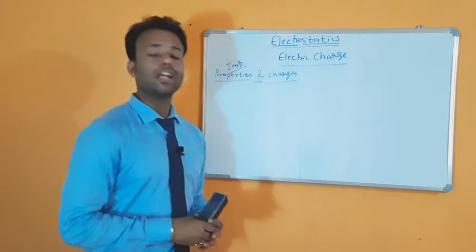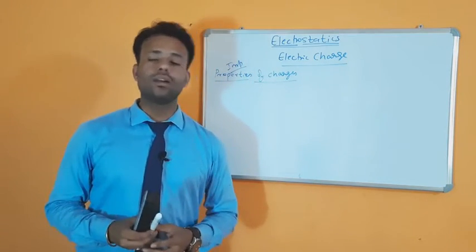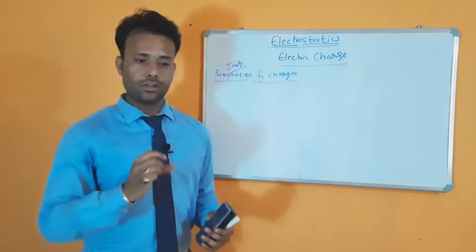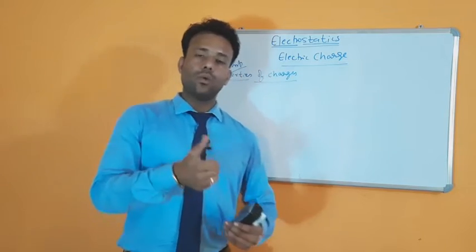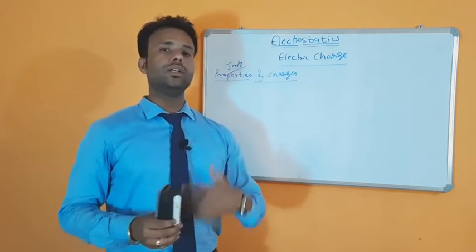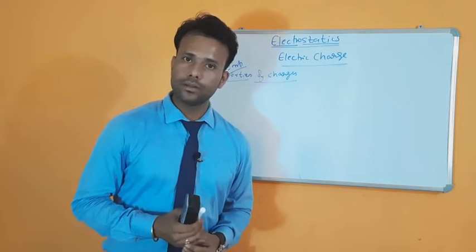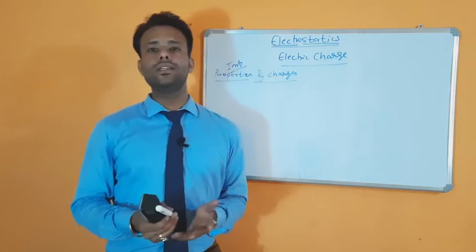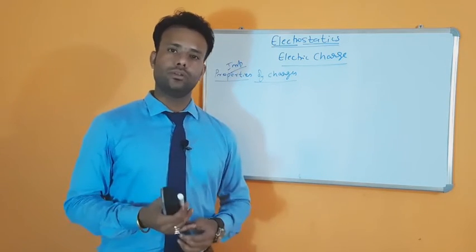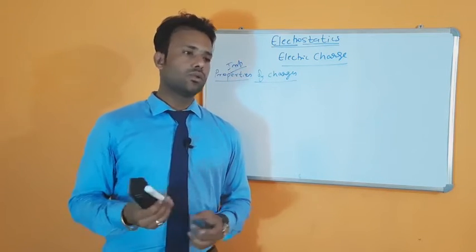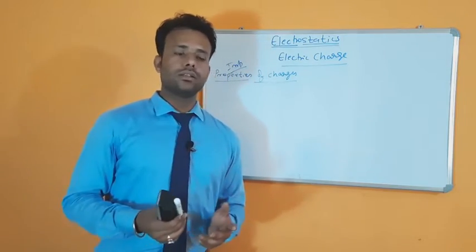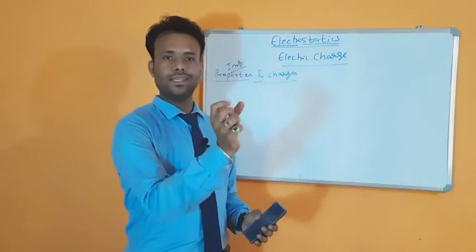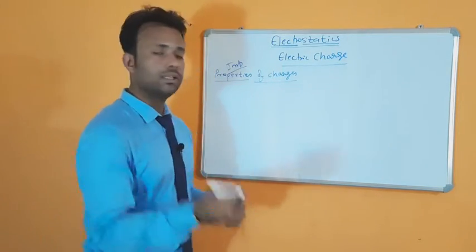And here in electrostatics, we studied that the quantization of charge is nothing but the electron. We can transfer at least one electron from one body to another body, right? We can transfer more than one electron, but obviously we can't transfer half an electron. So if you are transferring one electron from body A to body B, that means the transfer of charge is e. The letter is represented by e.